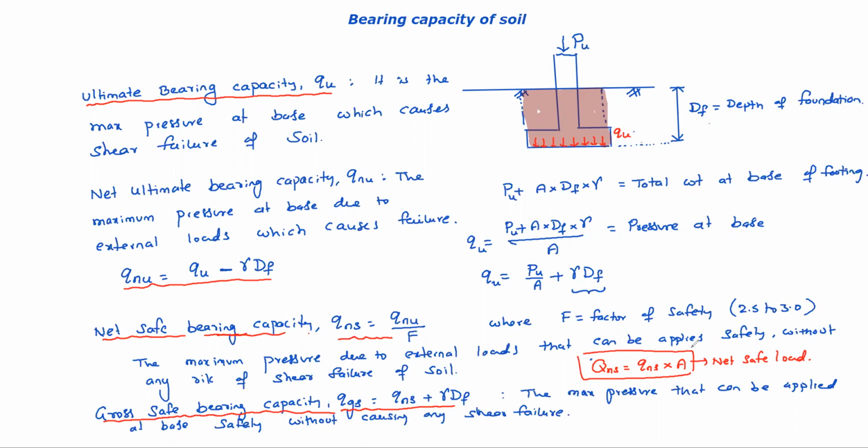So we'll see how to calculate this ultimate bearing capacity. What are the theories available? How those theories evolved? Of course, finally we derive cNc plus qNq plus 0.5 gamma B N gamma. But how it evolved? What efforts they put? All those things we will see.